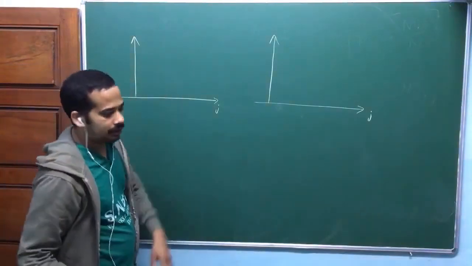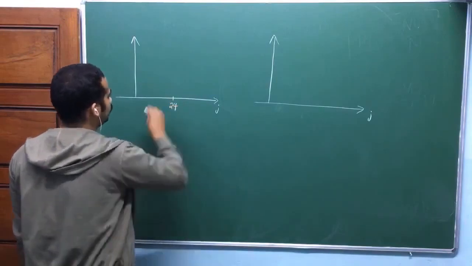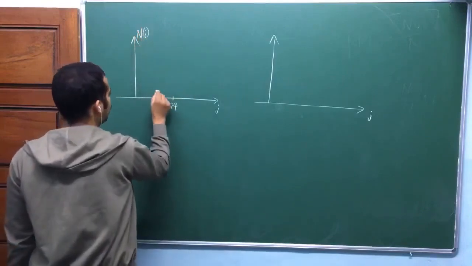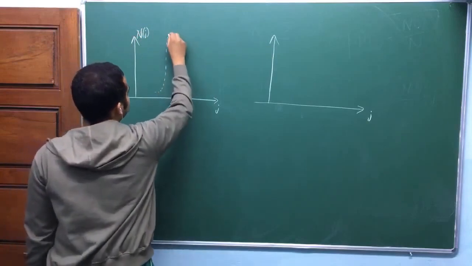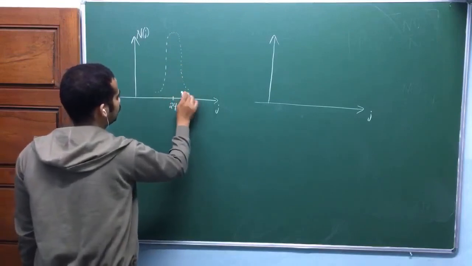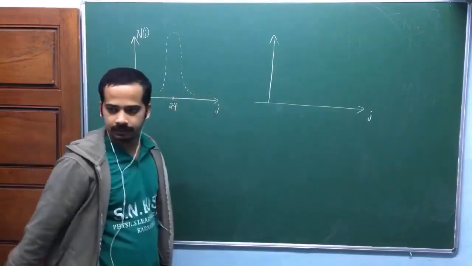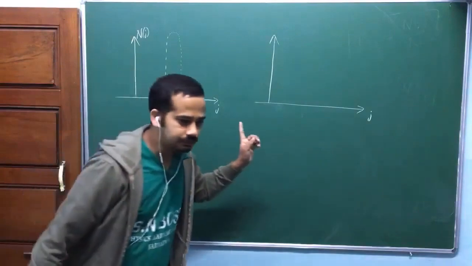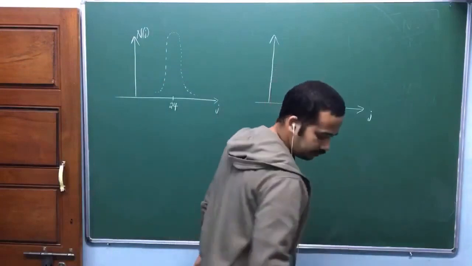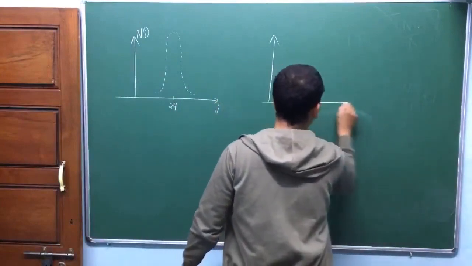I'll take two examples. There are two cities. In one city, suppose I take age 24 here, and your histogram is like this. Since you have taken a large number of people, your histogram almost looks continuous, like this. These are the points actually, not lines, because I have divided this into small parts. Can you see this? Yes, sir. So this distribution is symmetric about 24.